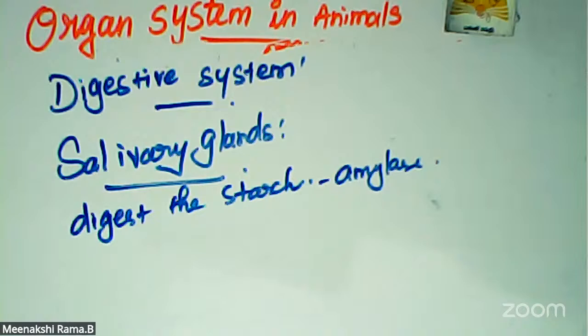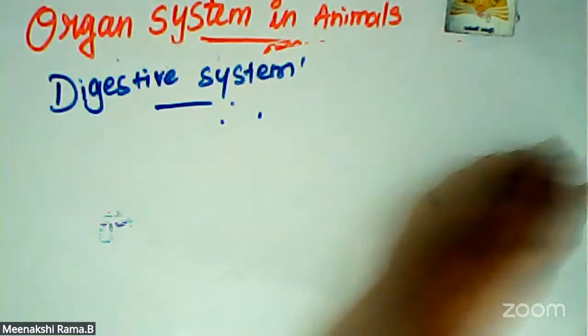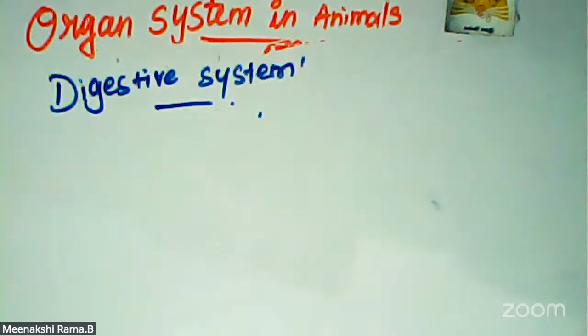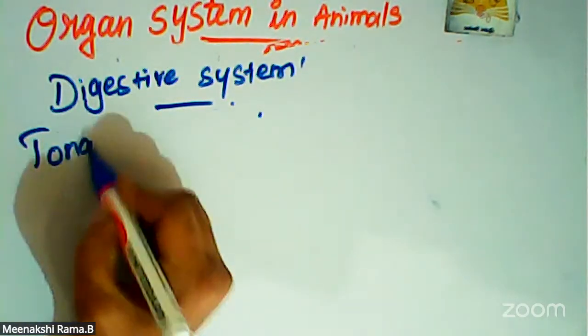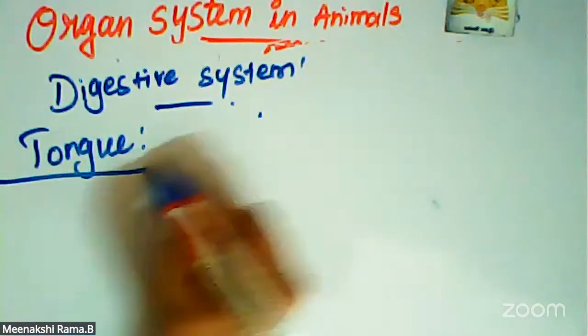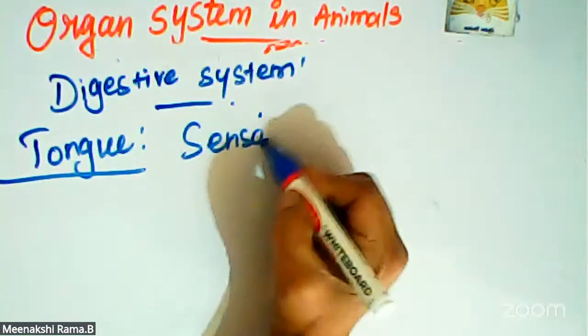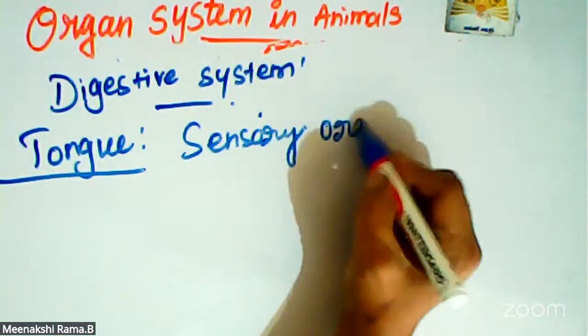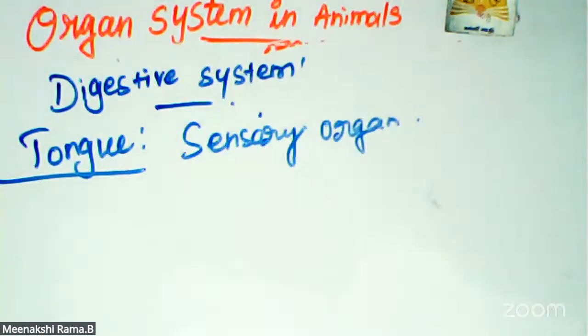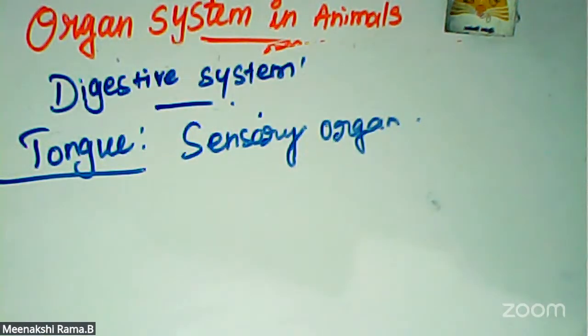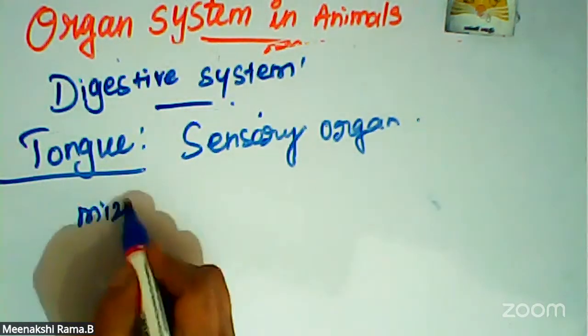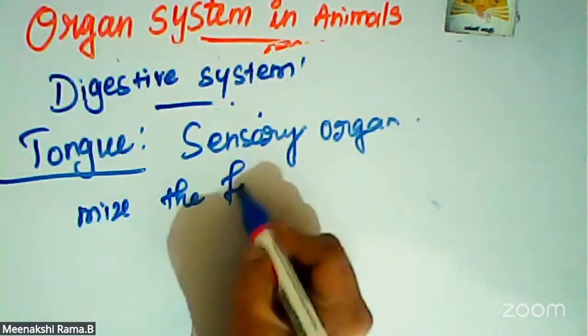Next part is the tongue. The tongue is a muscular sensory organ which helps in mixing the food with the saliva. The tongue helps to mix the food material.